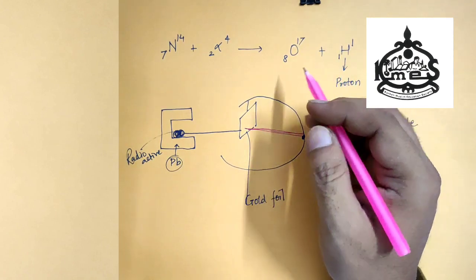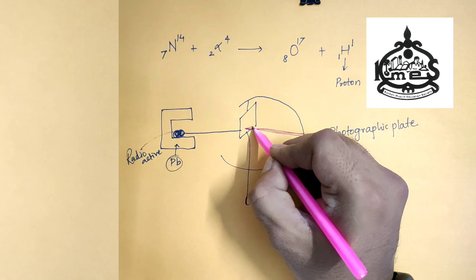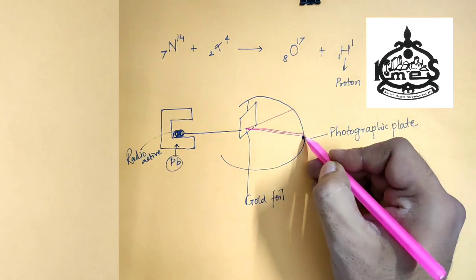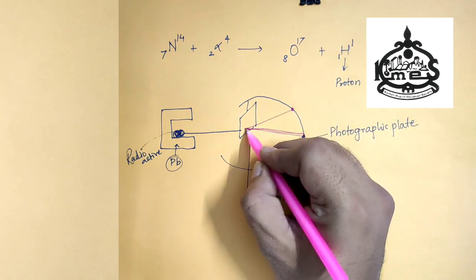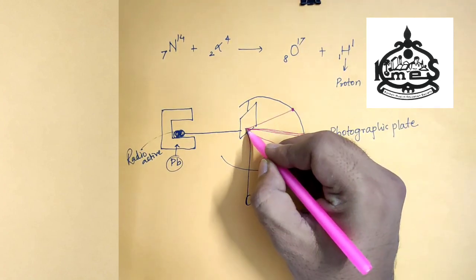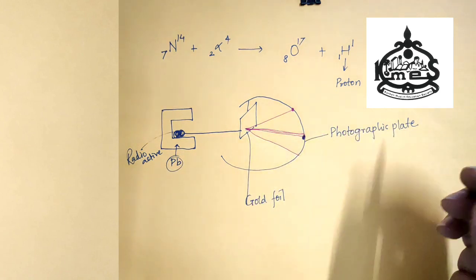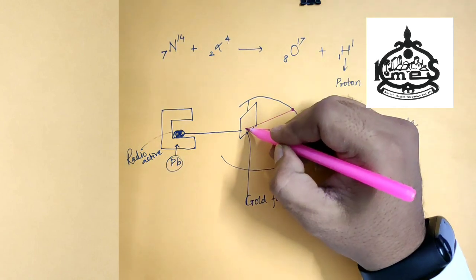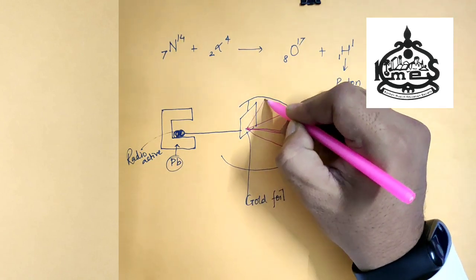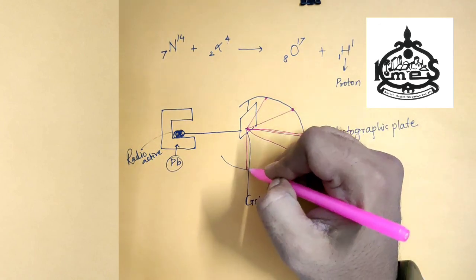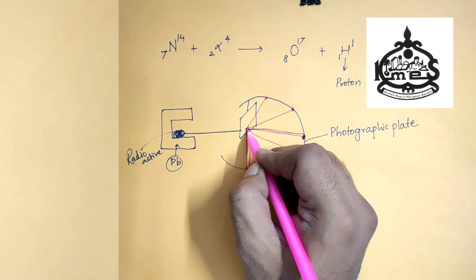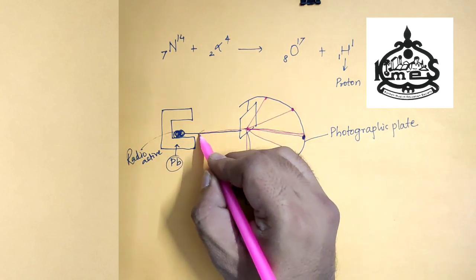And some alpha particles were deviated from the mean position and some were deflected to 90 degree and very few were bounced back to 180 degree.